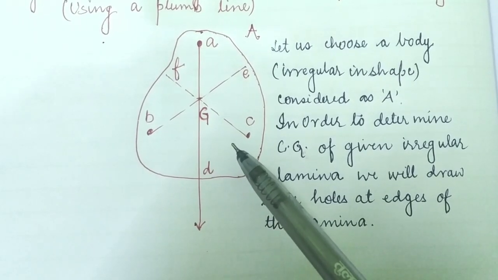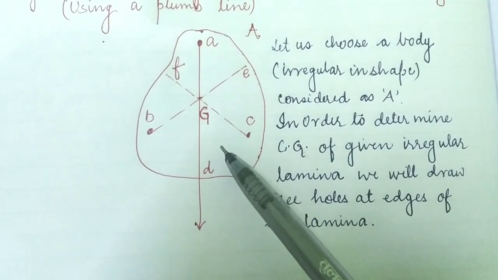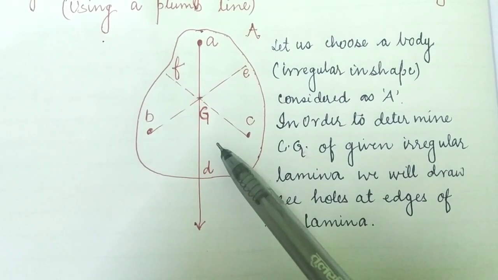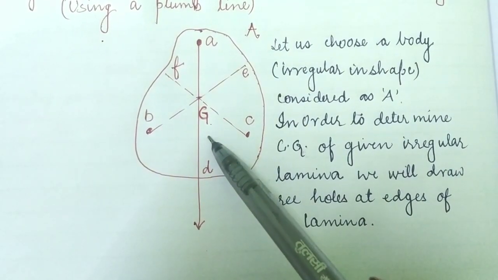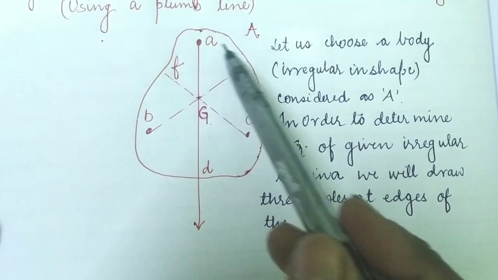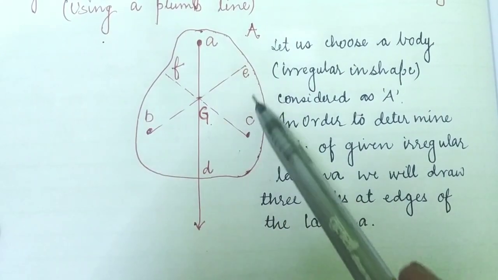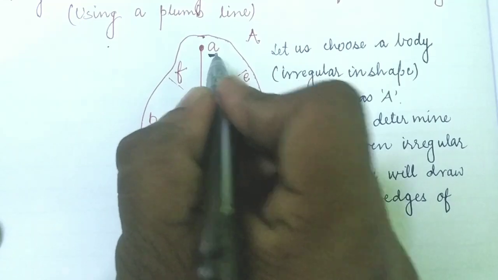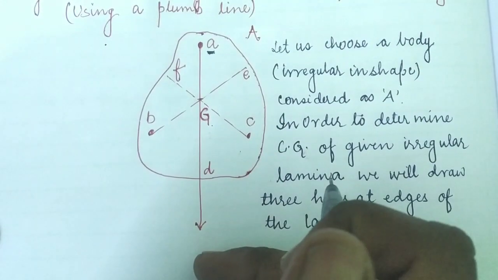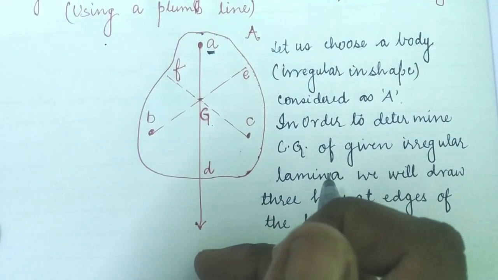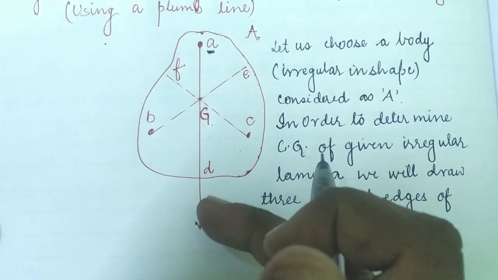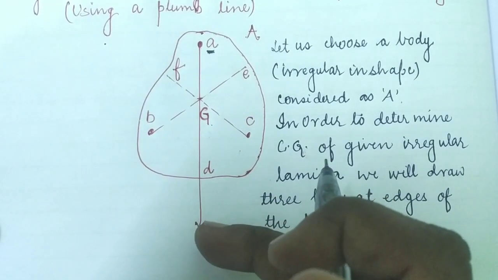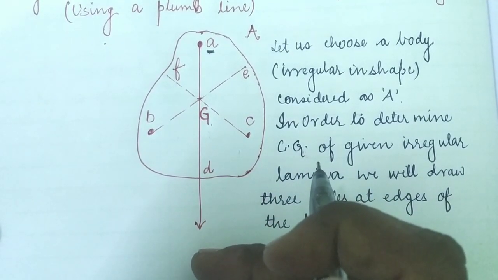Now suspend the given lamina along with the plumb line from hole A. The lamina is suspended from the point O, along this plumb line, on a pin clamped horizontally on the retort stand.